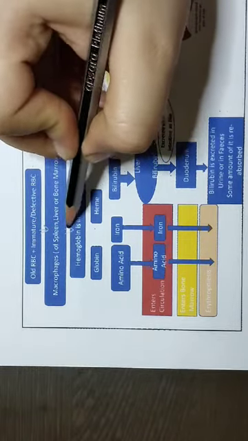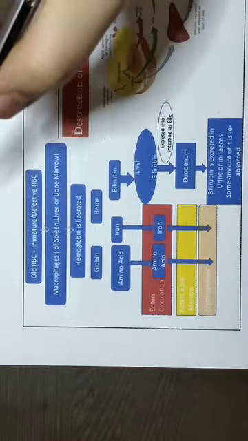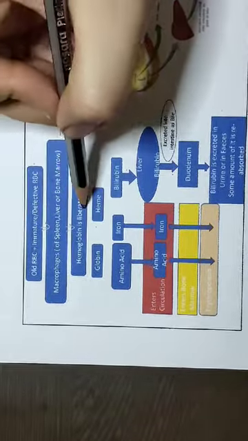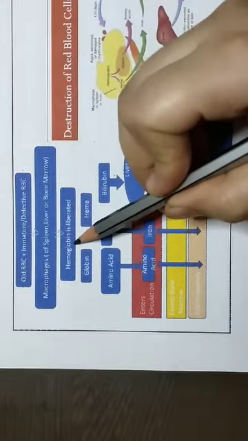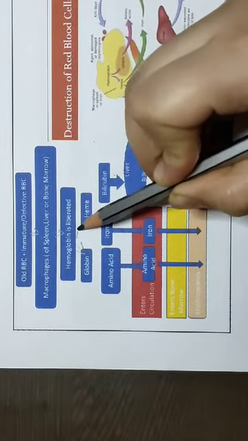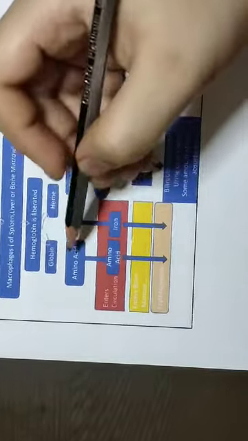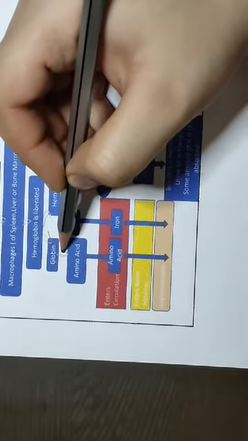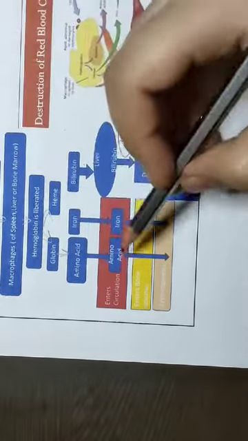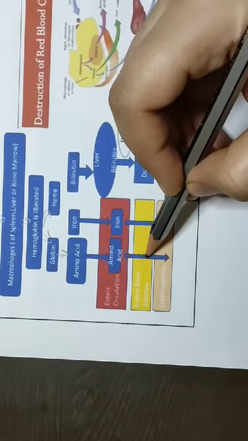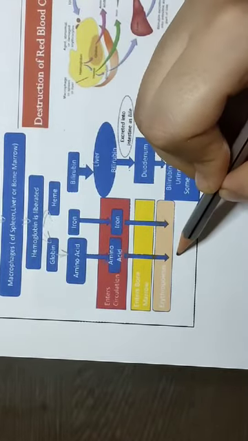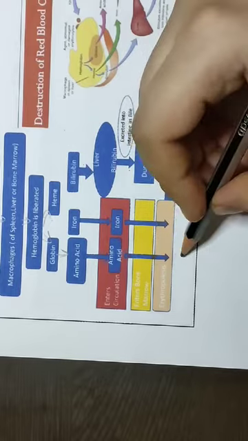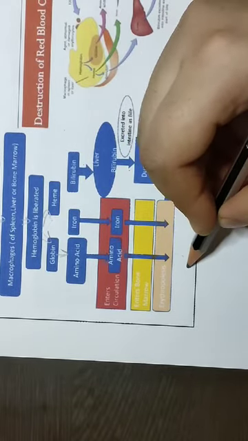Once the macrophage takes it, it will break the RBC. If you break the RBC, what will you get? You will get hemoglobin. This hemoglobin will break into globin and heme. Globin is actually amino acids. These amino acids will enter the blood vessel, then enter the bone marrow and ultimately go to erythropoiesis. So this will again go for new RBCs.